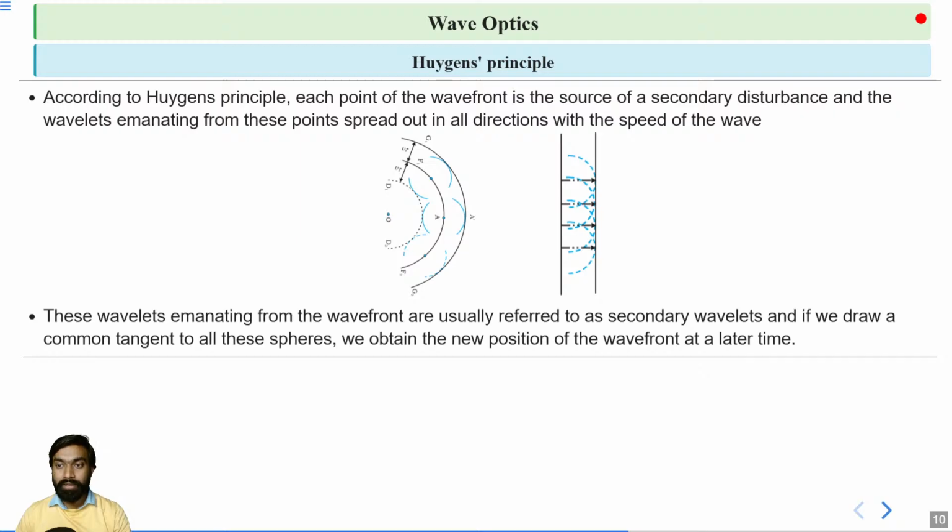So in this manner, here these are secondary wavelets, and if we draw a common tangent, which touches all these points, look at here, common tangents like this, like this, like this, okay, which touches all these points, then this collection of tangent points is the new wavefront.